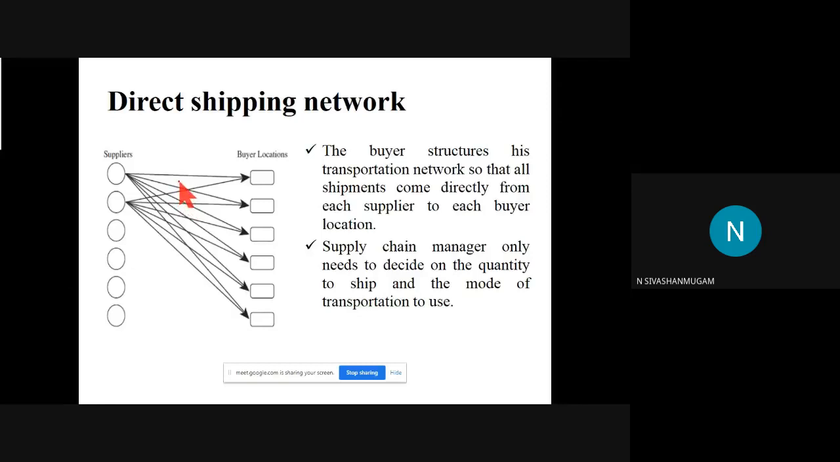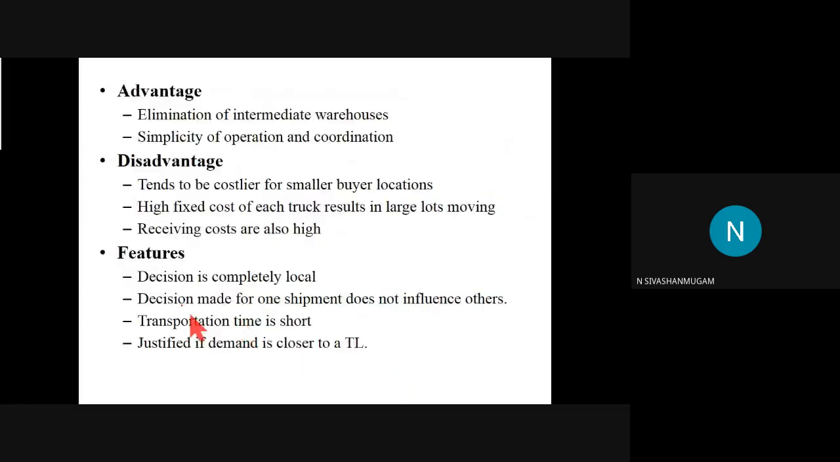Considering the advantages, the pattern is easy because there is the involvement of one supplier and one buyer, so it will be very easy to plan. Second, the other distribution lines will not be disturbed by the decision taken by this concerned line. One more advantage is that the intermediate warehouse is eliminated here. There is no need for any storage or intermediate warehouse. That is the advantage, but it may have some disadvantages.